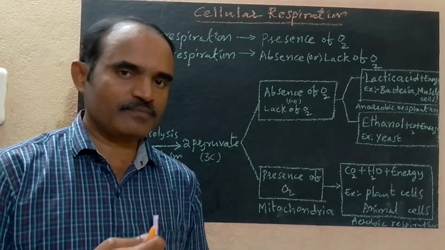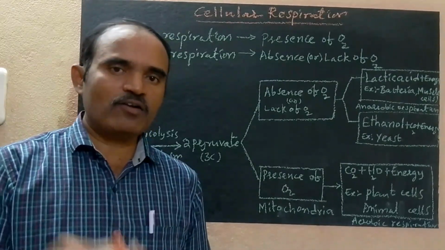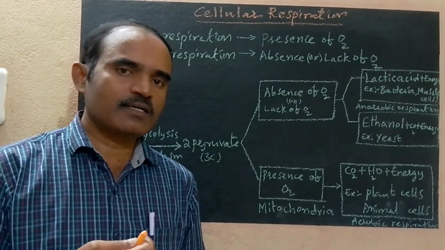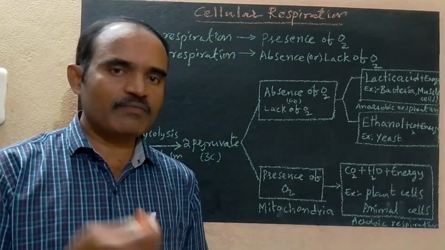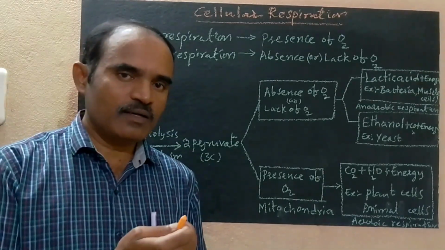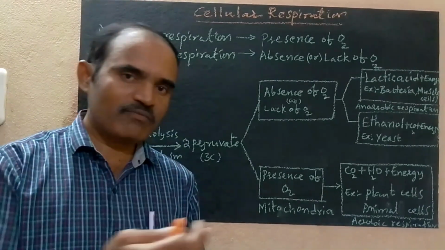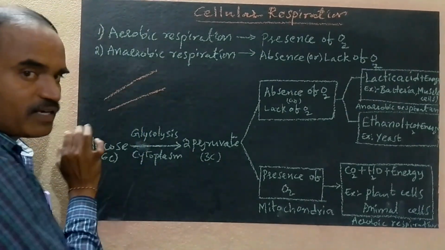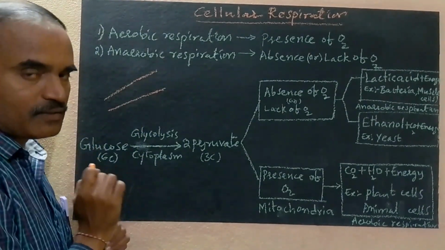So how does the blood flow in the blood vessel? You know that blood flows in the blood vessel. For example, this is a blood vessel, an artery.